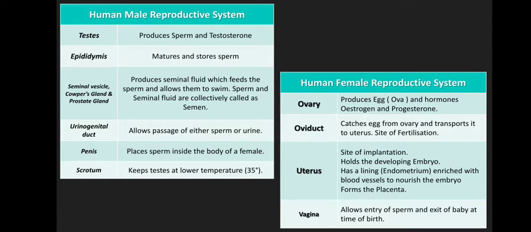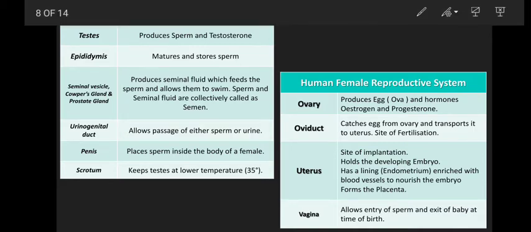Also, it leads to the formation of the placenta. Now, the placenta is the connection between the mother and the baby, which helps in transferring food from the mother to the baby. Vagina allows entry of sperm and exit of the baby at the time of birth. So it is very important, right? Moving on to the next,